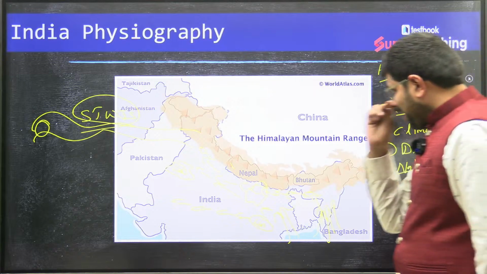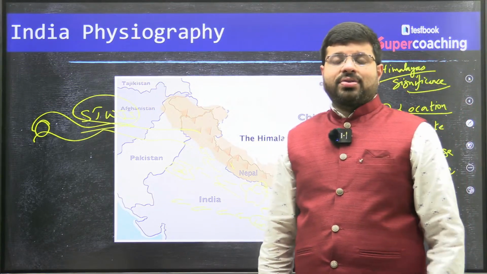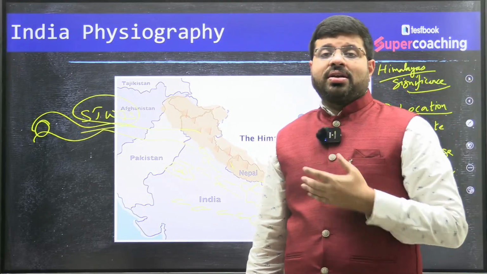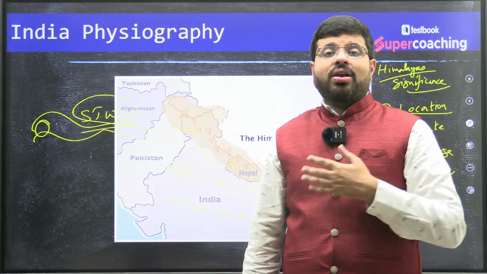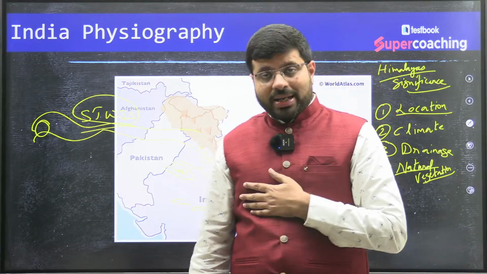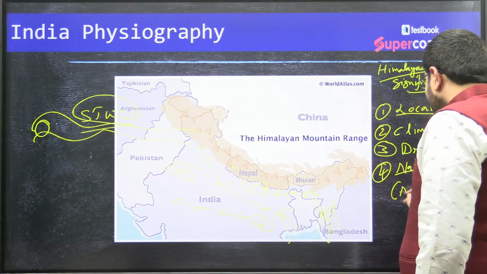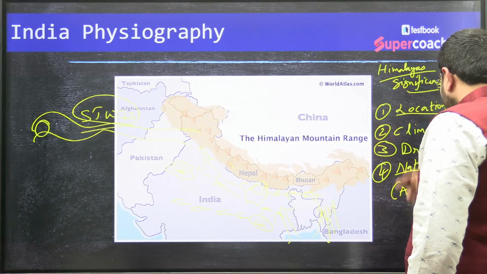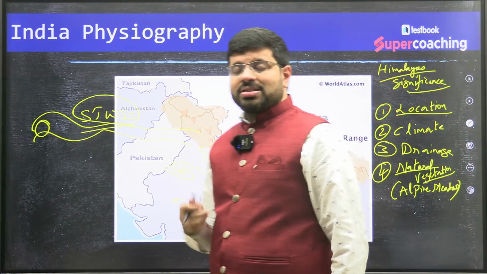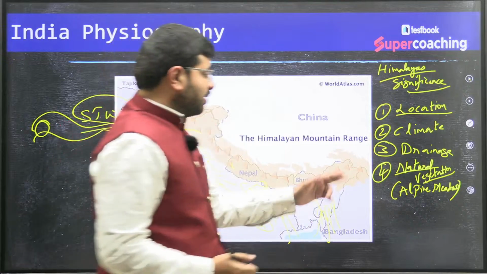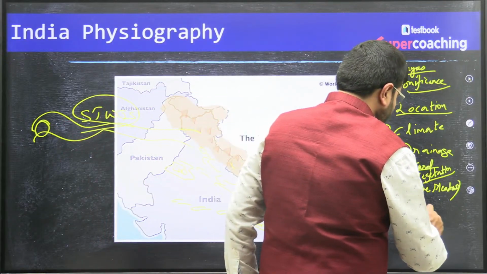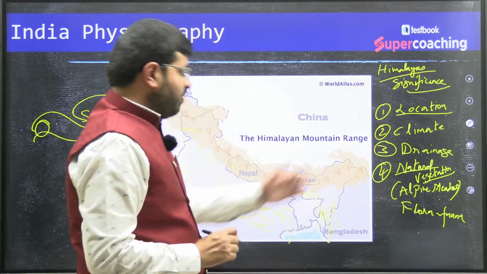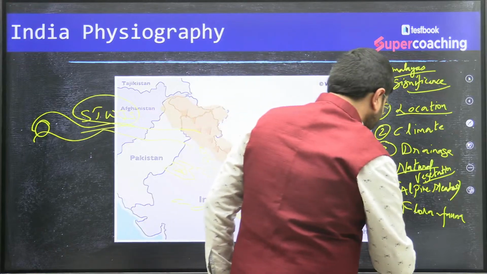For example, the kind of vegetation the Himalayas have is very, very different. We have done another video about why there is less snowfall in the Gulmarg regions, that is in the Himalayas. We have discussed the alpine meadows, the grasslands of the Himalayas. They're very, very significant. These are the centers of so much flora and fauna. These are the centers of tourism, isn't it? That is the thing.